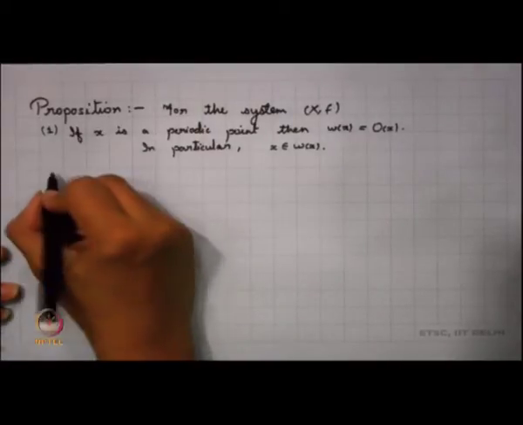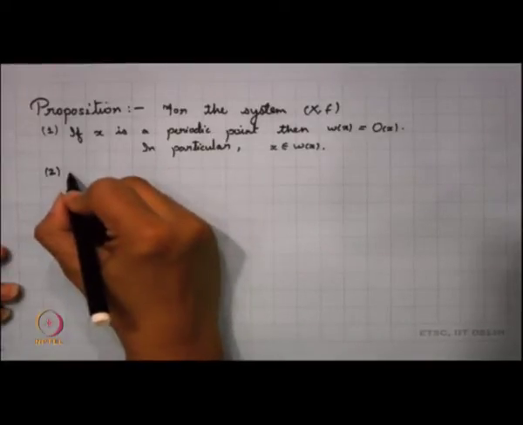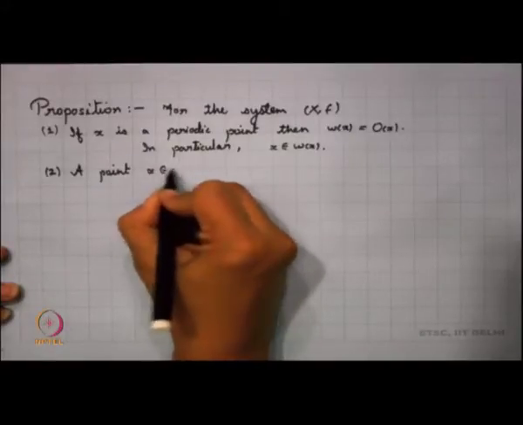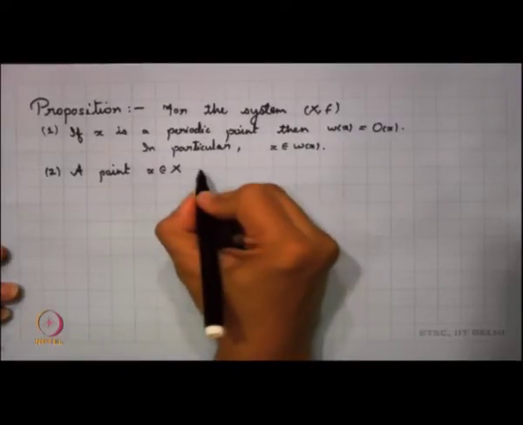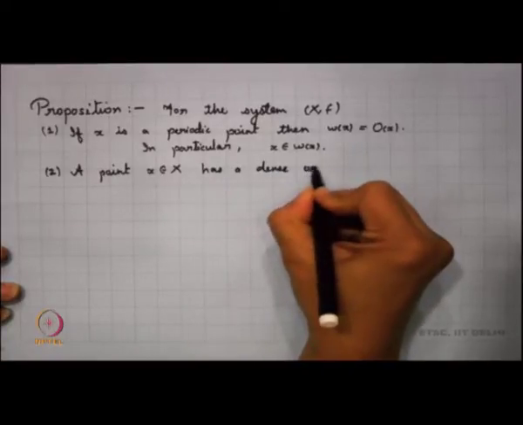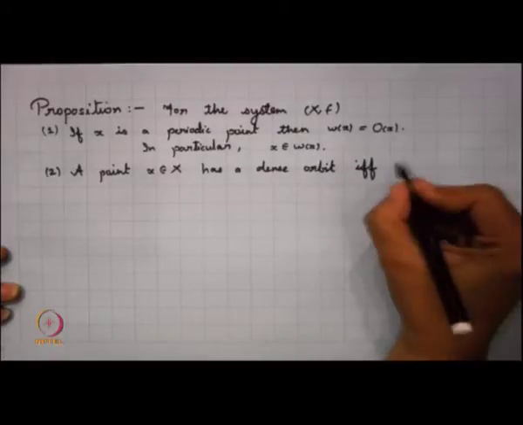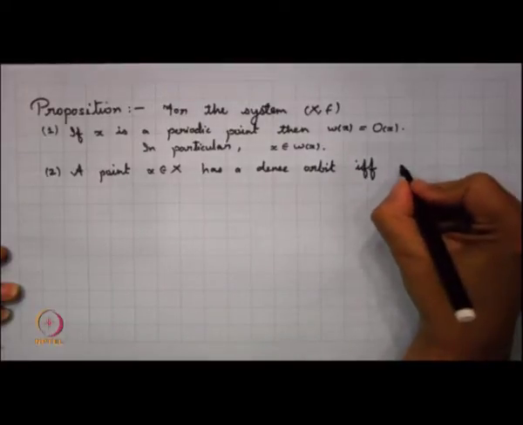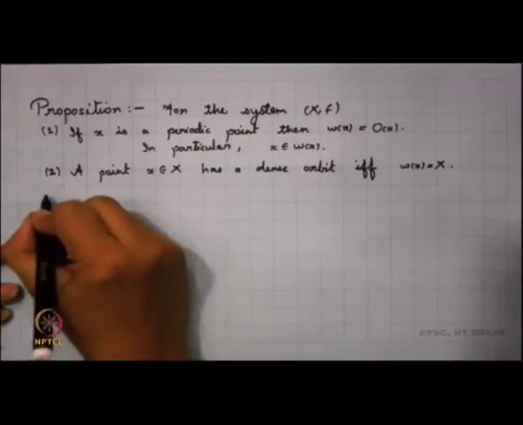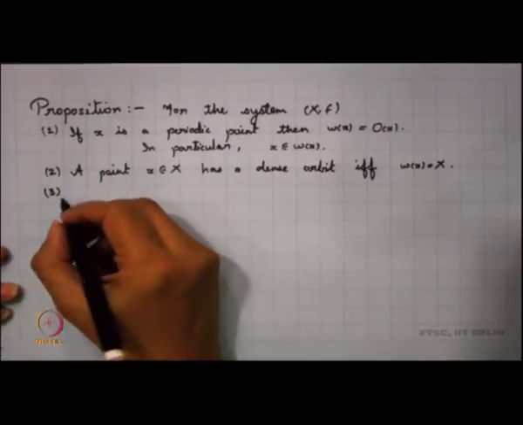Let us look into the second part here. I want to say that a point x has a dense orbit if and only if the limit set of x is the whole of X. And the third point is very clear, which one can easily derive from the second one.